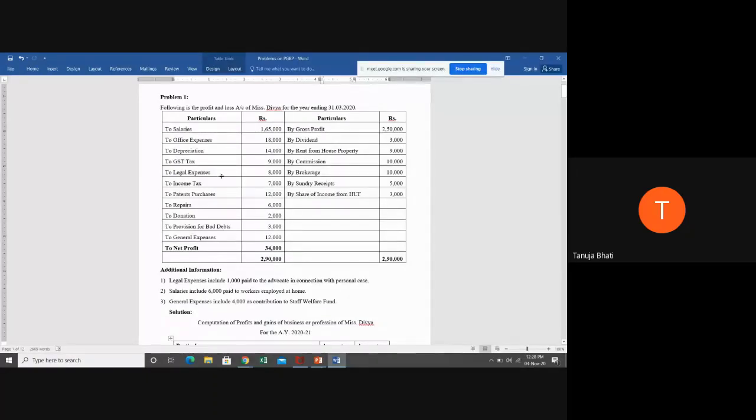So now, since we are already done with the time, the remaining problems we'll do in the next class. But remember, students, step by step, keeping an eye on the additional information, you need to solve the problem, analyze whether it is business income, non-business income, business expenditure, non-business expenditure, give the treatment, to arrive at the correct net profit from business or profession. So step by step, if you go, you will not miss out on anything. If you start solving without going line-wise, you may have confusions.